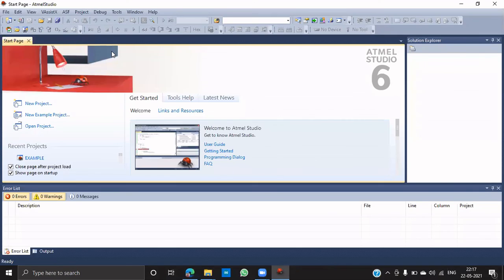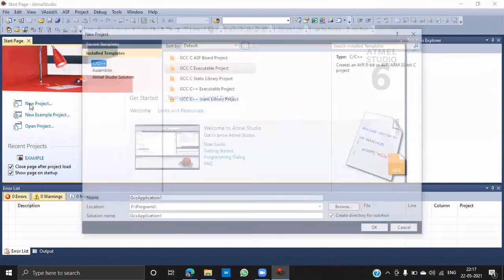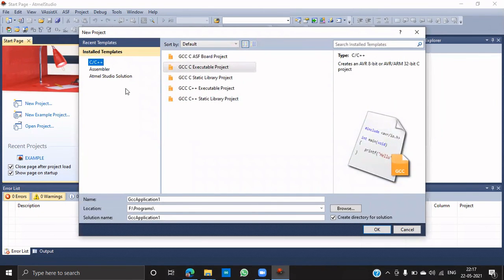So once you open the icon of the Atmel Studio, this window will appear. If you want to start a new project, click on new project. Here we have three types of templates: C or C++, assembler, and Atmel Studio solution. We are majorly writing codes in C language. Here we have five options: ASF board project, static library project, C++ executable, and C++ static library. As we are working on C language, just click on GCC C executable project.